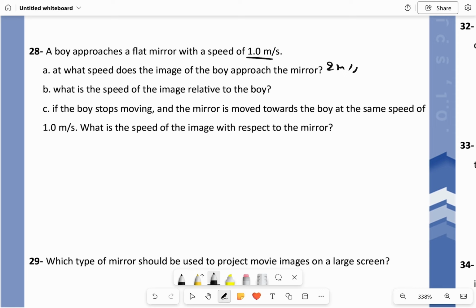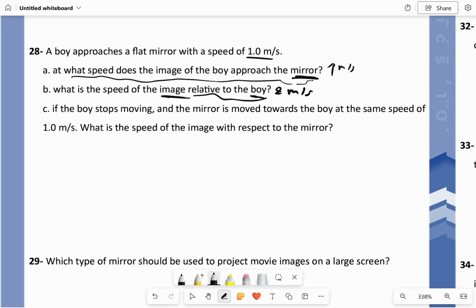Sorry, just a mistake here. It says here, what is the speed of the image of the boy that approaches the mirror? So here we have the mirror, not the boy. It's not compared to the boy, it's compared to the mirror. The boy is also going to move 1 meter per second. What is the speed of the image relative to the boy? Okay, this time we have the image and we have the boy, so it's going to be twice the speed of it.